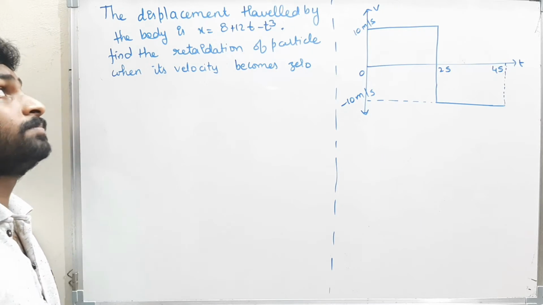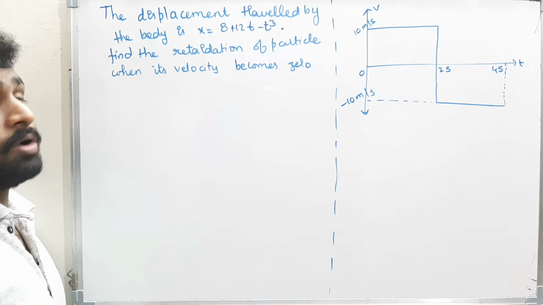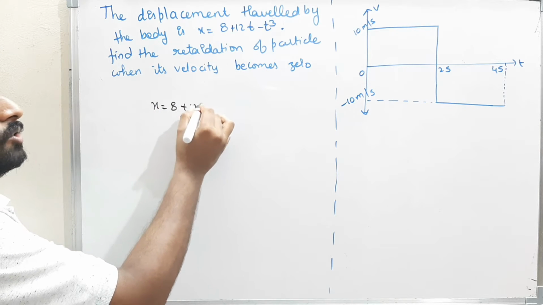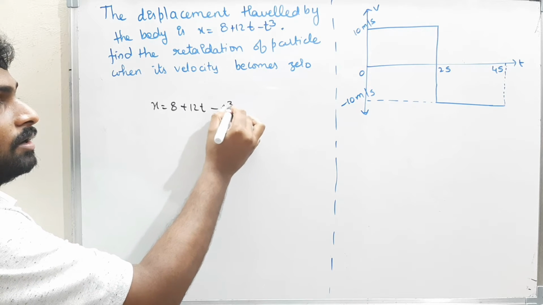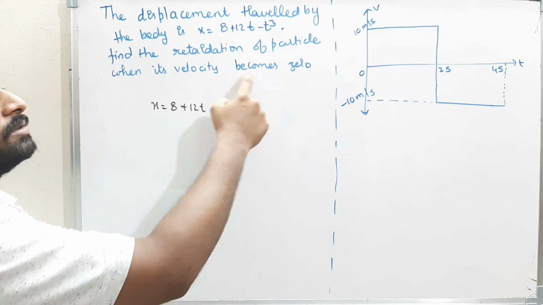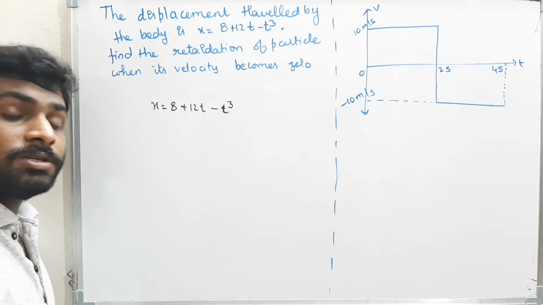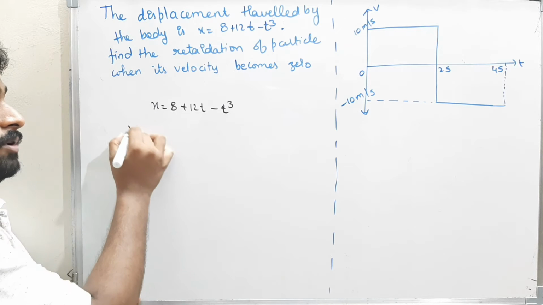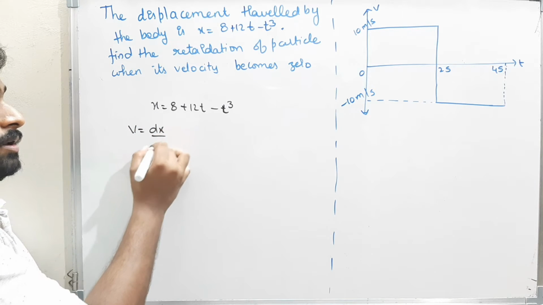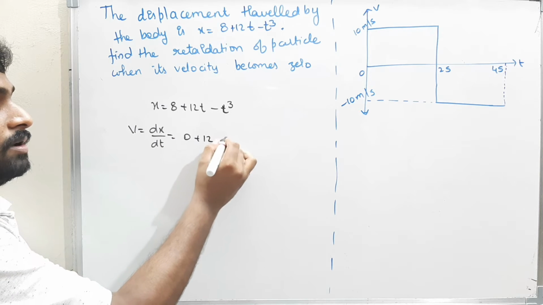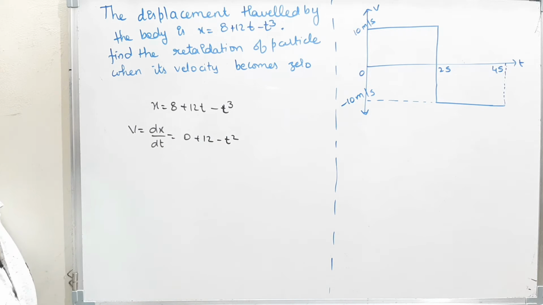Okay, see the question. The displacement traveled by the body is given by the equation x is equal to 8 plus 12t minus t cube. Find the retardation of the particle when its velocity becomes 0. First of all we have to find that. Now how can I find the velocity? Velocity is nothing but dx by dt. Therefore, 0 plus 12 minus t square.